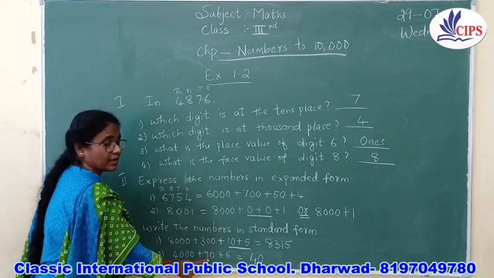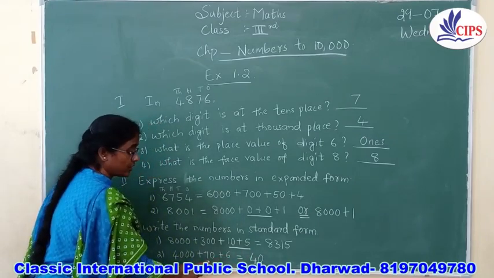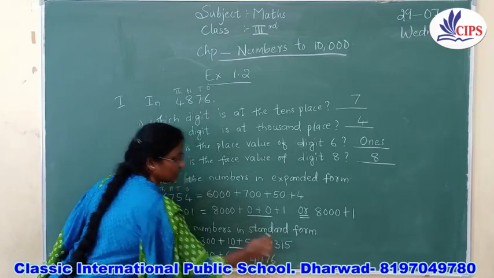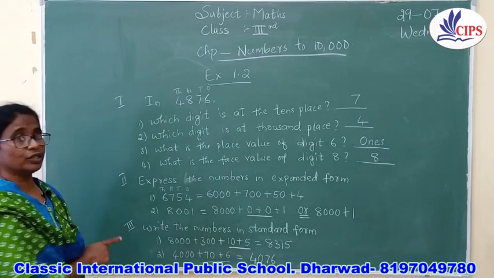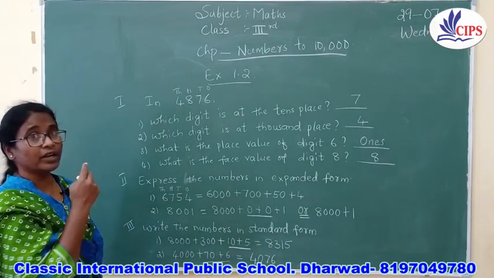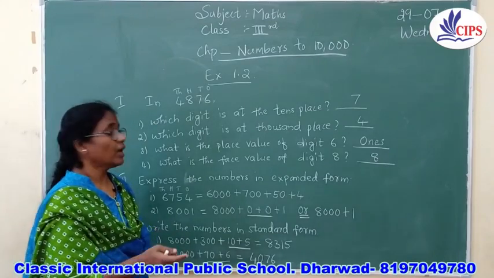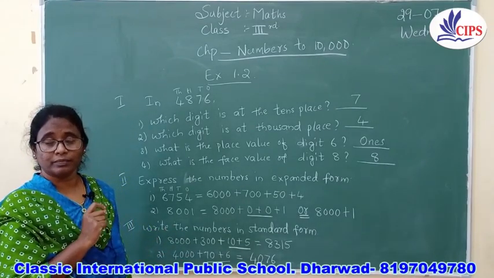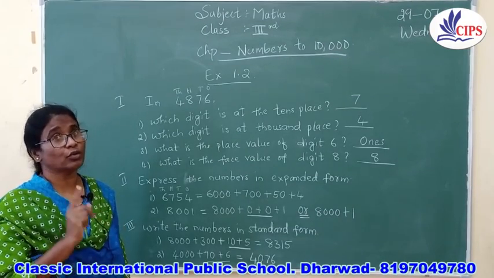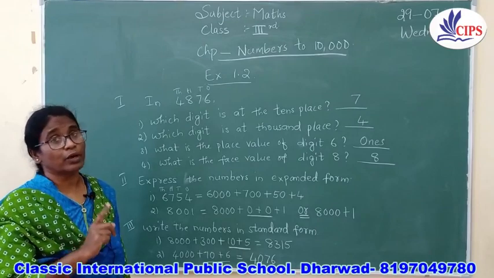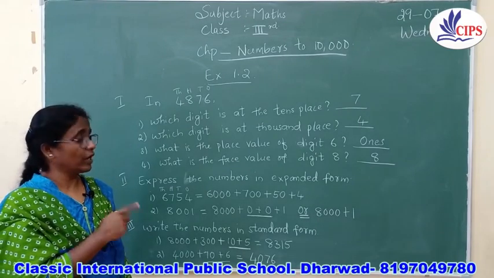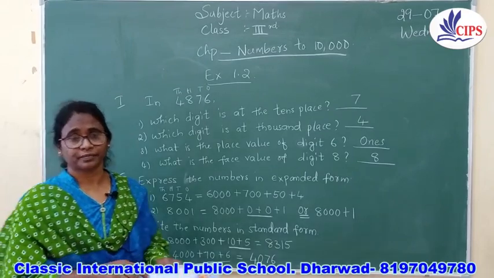The next comes is 70. So we are not going to directly write 70. You are going to take both together. That is 76. Okay children. So this is what you are going to study. First one is place value, face value, then where the place values are, and also you are going to write about the expanded form and the standard form. This is what you are going to study in exercise 1.2. I will be giving some examples in the later class for you. Until then you can do these examples. Okay children.